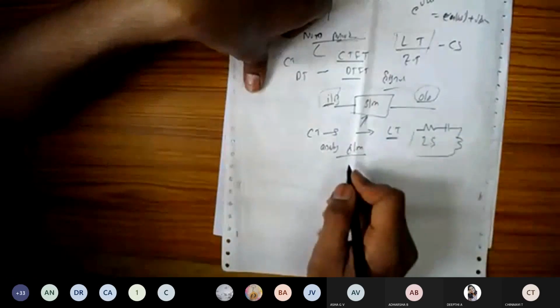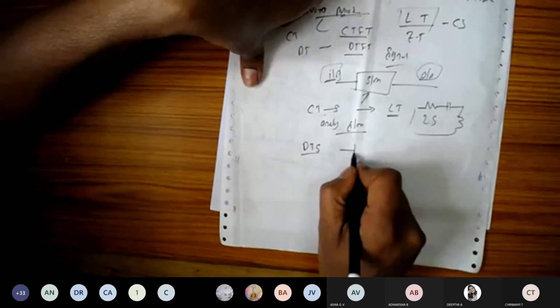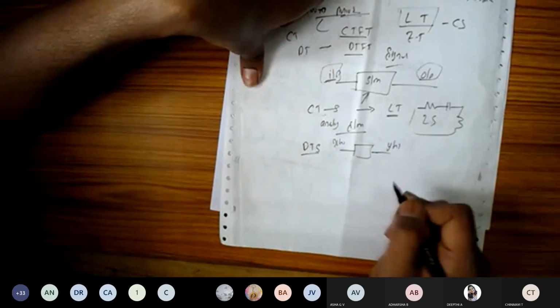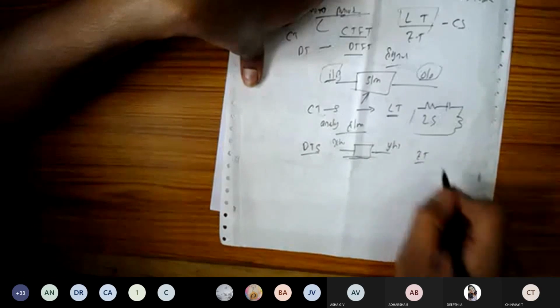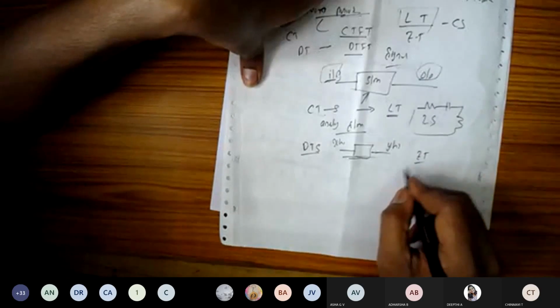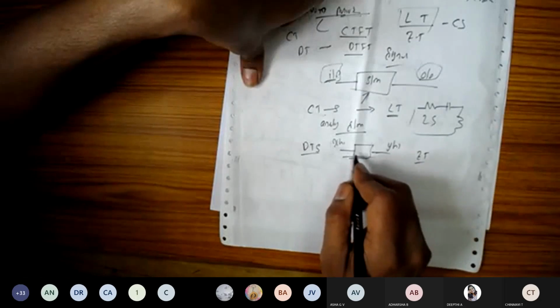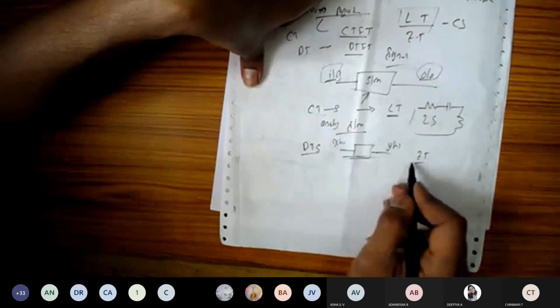Okay. For the discrete time systems, for example, if the signal is a discrete time signal, whatever input it takes is discrete in nature, and whatever output you get is discrete in nature. For these discrete time systems, you're going to model using the Z transform. So the Z transform will be applicable for modeling the discrete time systems and discrete time signals.